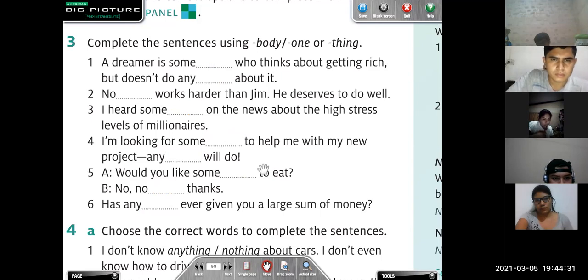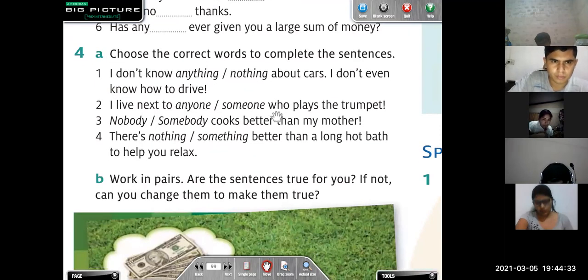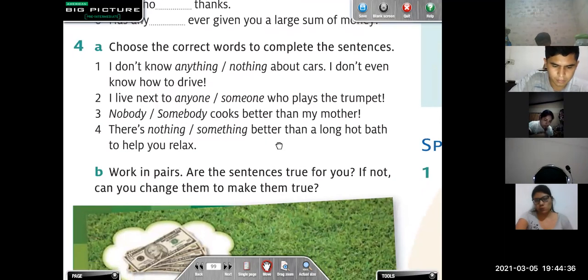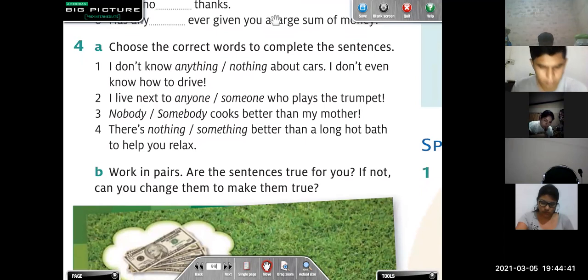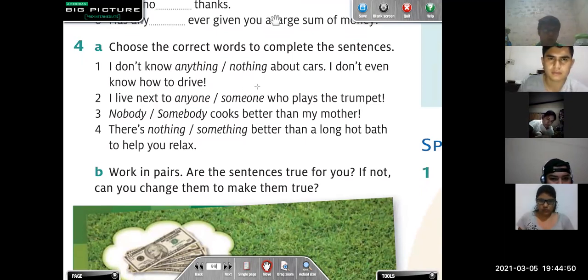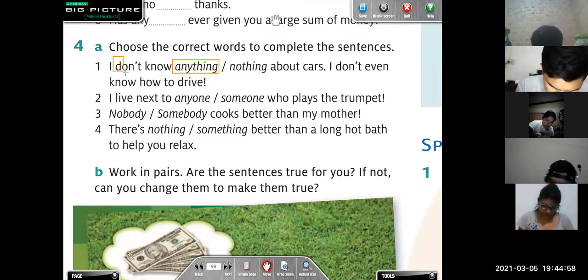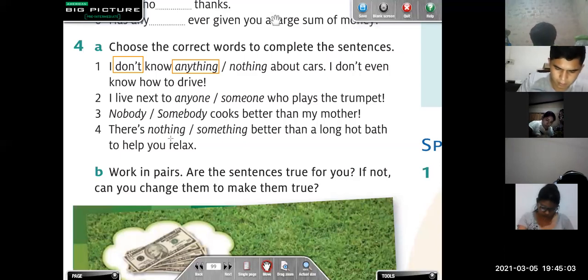Let's practice the exercise number 4, okay? Choose the correct words to complete the sentences, it says. Number 1, I don't blank about cars. What can we say here? I don't know nothing about cars. Anything. Anything. Recuerden que ocupamos anything cuando el verbo es negativo, ¿cierto? I don't know anything about cars. I don't even know how to drive.